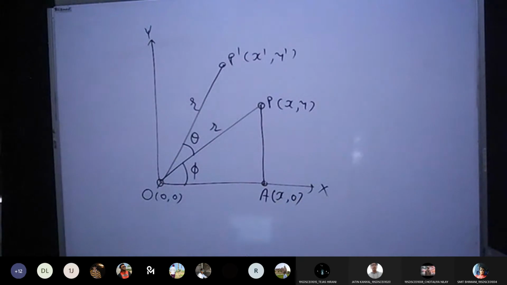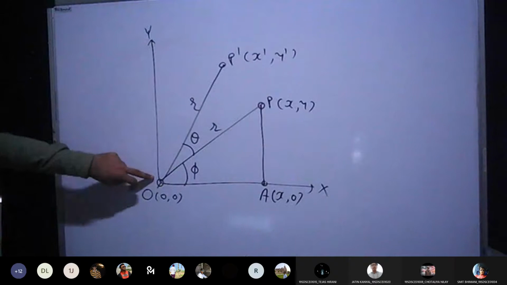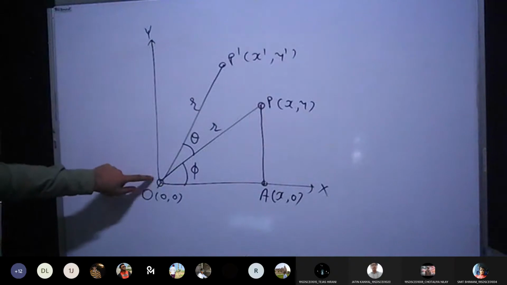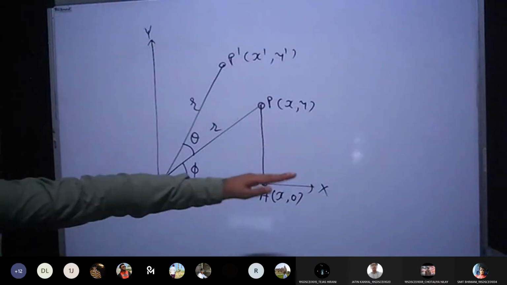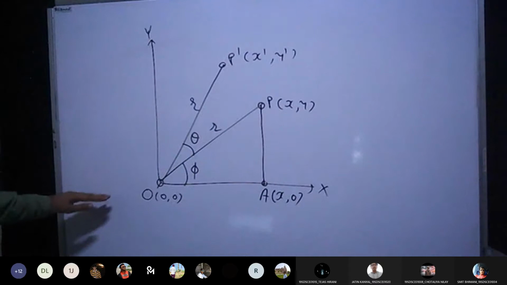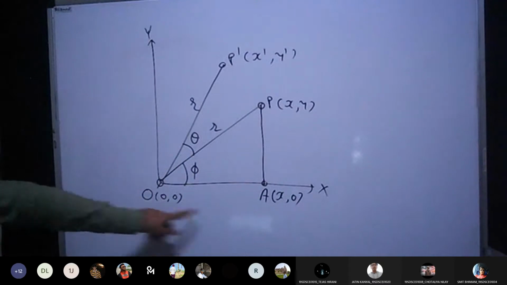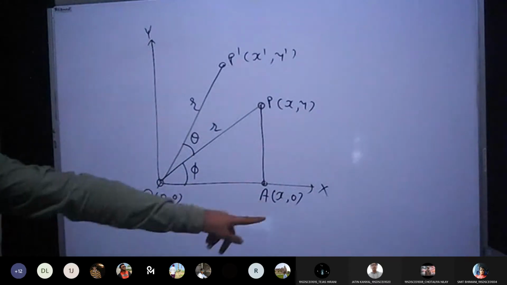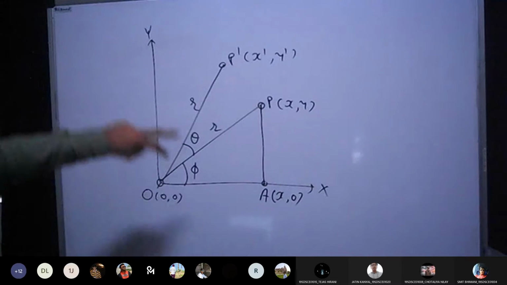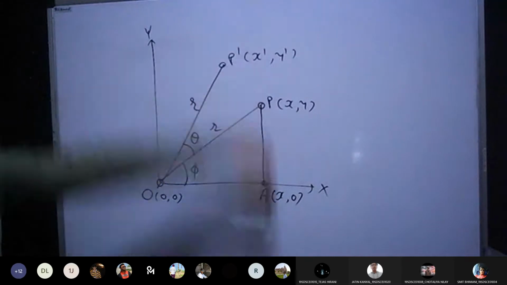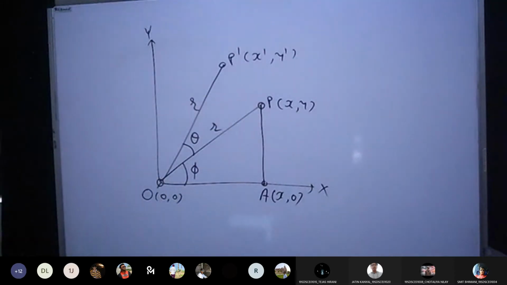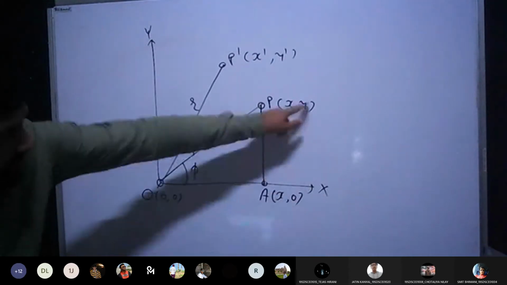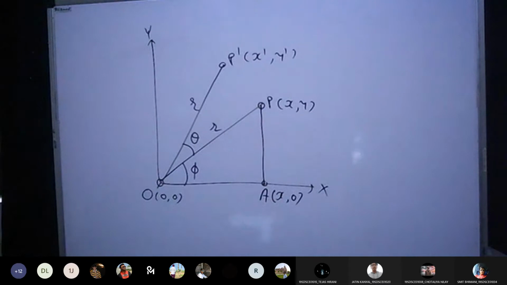Why? Because if you start moving from this point, here I am at 0, 0. If I move towards the horizontal direction, there will be change in x only. So y for both will be same, 0, 0. Similarly, if I am moving in the vertical direction, there will be change in y only. X is common for both the points.